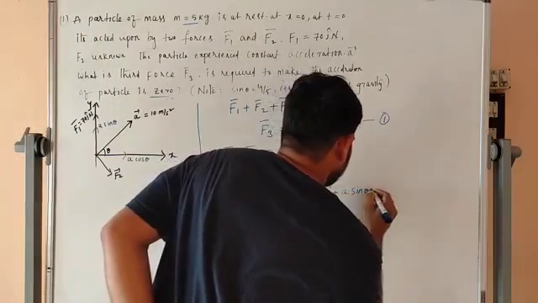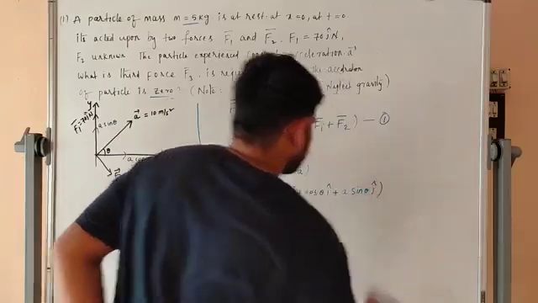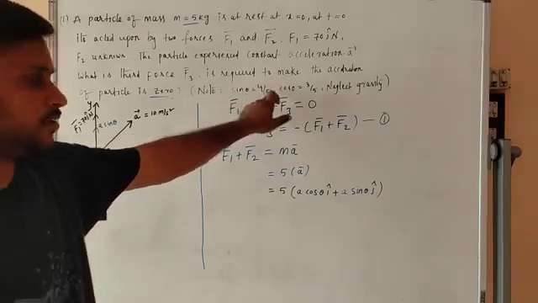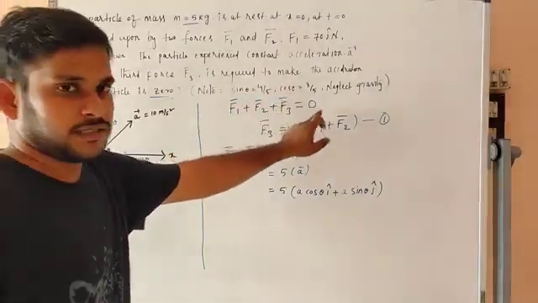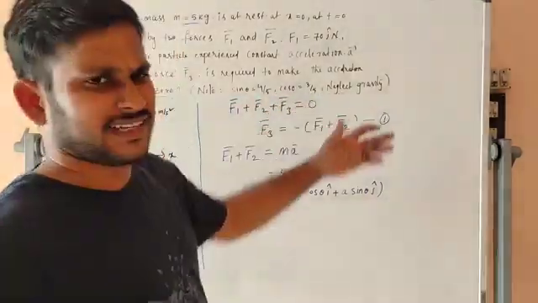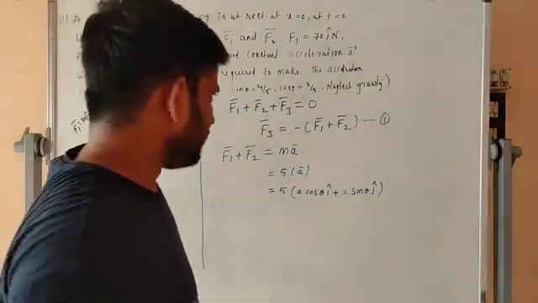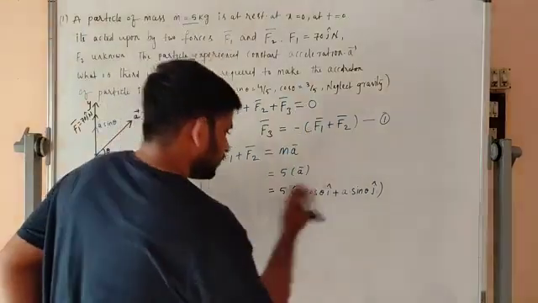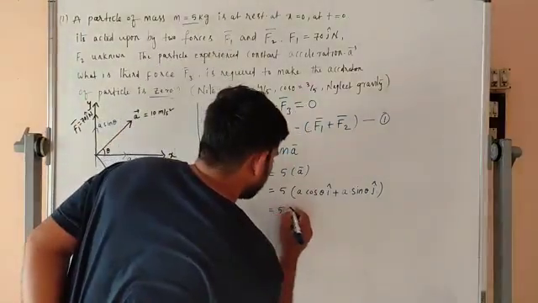They have mentioned sin theta is equal to 4 by 5, cos theta is equal to 3 by 5. Neglect gravity. We didn't calculate anything about gravity.